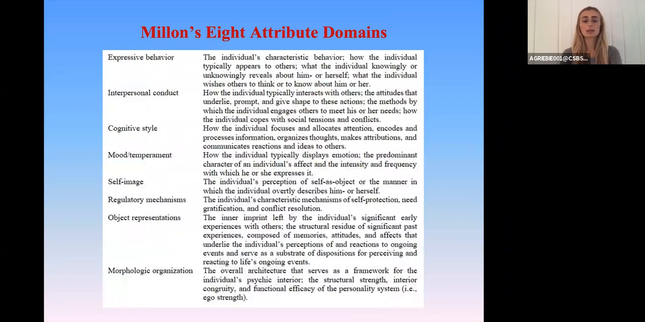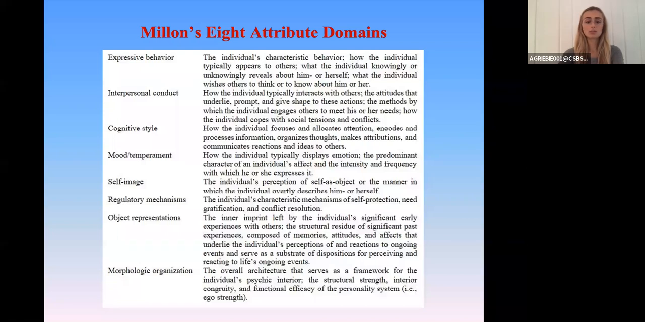His tool, titled the Millon Inventory of Diagnostic Criteria, the MIDC, provides a comprehensive review of Millon's personological model and encompasses 8 attribute domains of behavior. Attribute A is expressive behavior, which is how the person typically appears to others. Attribute B is interpersonal conduct, which is how the individual usually interacts with other people. Attribute C is cognitive style, which is how the person thinks. Attribute D is the individual's typical mood. And finally, attribute E is the person's self-image, which is how the person views themselves.